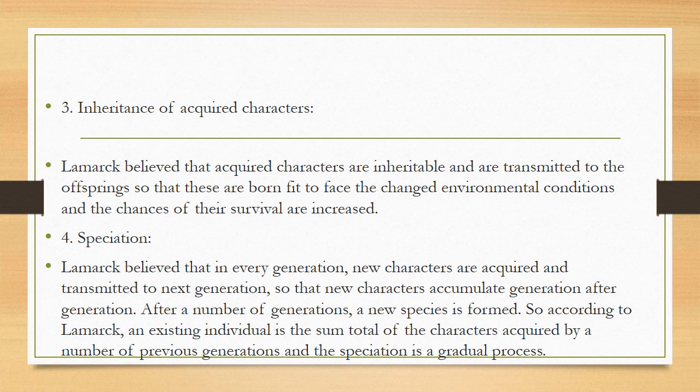Speciation or formation of new species. Lamarck believed that in every generation new characters are acquired and transmitted to next generation, so that new characters accumulate generation after generation. After a number of generations, a new species is formed. So, according to Lamarck, an existing individual is the sum total of the characters acquired by a number of previous generations, and the speciation is a gradual process.